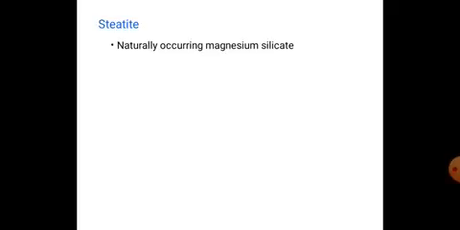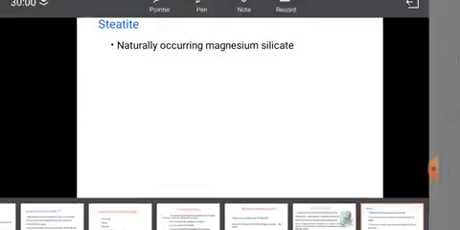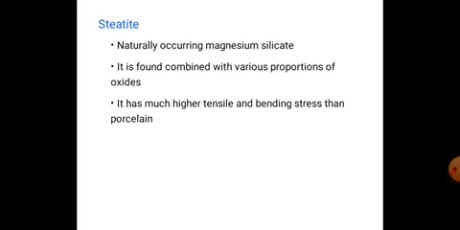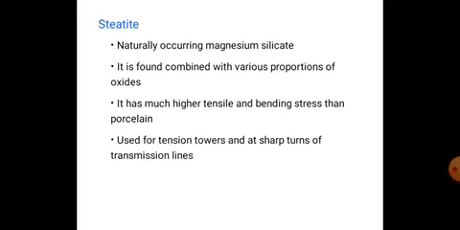Steatite is naturally occurring magnesium silicate. It is found combined with various proportions of oxides. It has much higher tensile and bending stress than porcelain. And it is used for tension towers and at sharp ends of transmission lines.